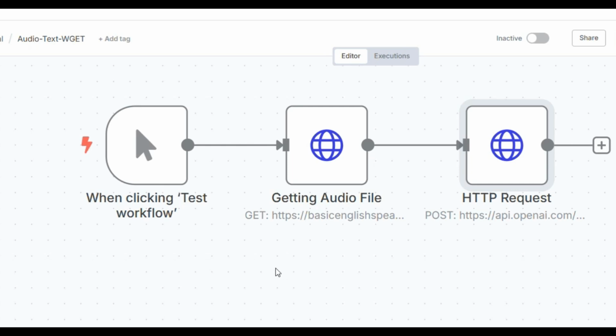Now it is time to run the demo. You can run the test workflow. You can see it got a tick mark, which means it has run successfully.